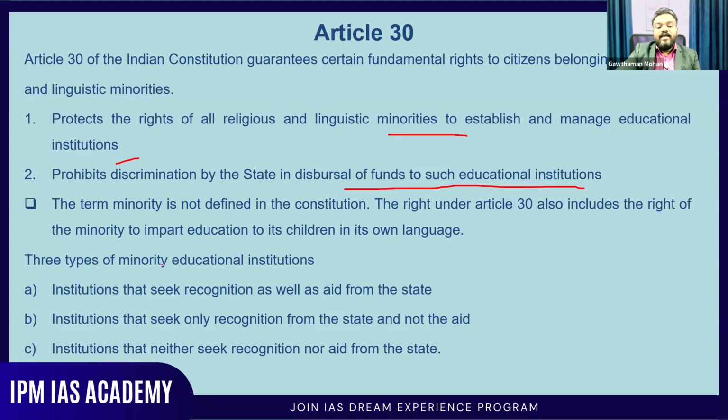Then, three types of minority educational institutions. One, institutions that seek recognition as well as aid from the state. Then institutions that seek only recognition from the state, not the aid. Then institutions that neither seek recognition nor aid from the state. These are the three types of minority educational institutions.